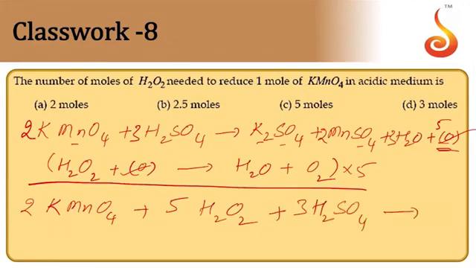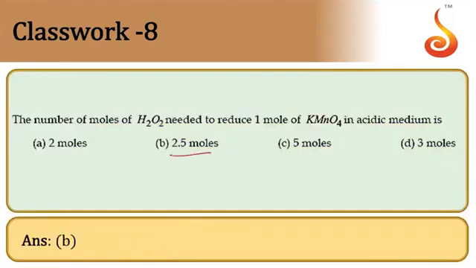Any of the products are not required for us. 2 moles reacts with 5 moles. So 1 mole of permanganate reacts with how many moles of H2O2? Implies 2.5. So answer is 2.5 moles. That is option B.